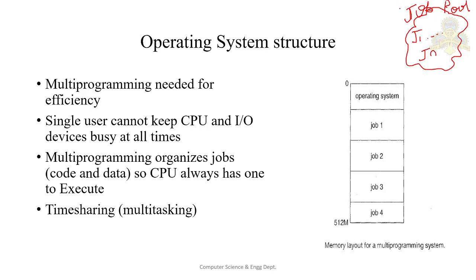Now this market has multiple shops which sell vegetables. If you want to buy from a particular shop, you go to that shop. Suppose this is the shop, that is your main memory. Say suppose the operating system is the owner of that shop.